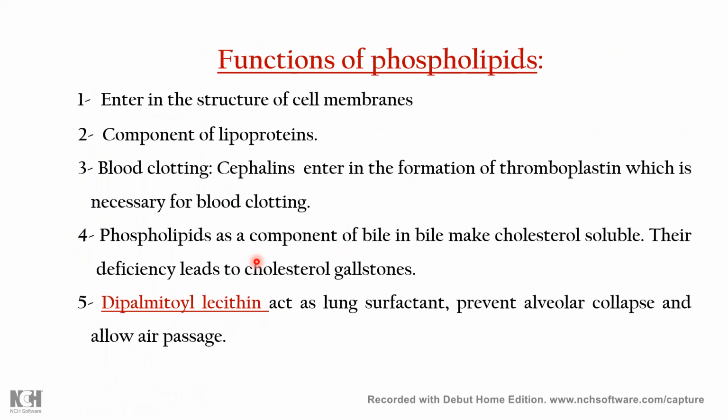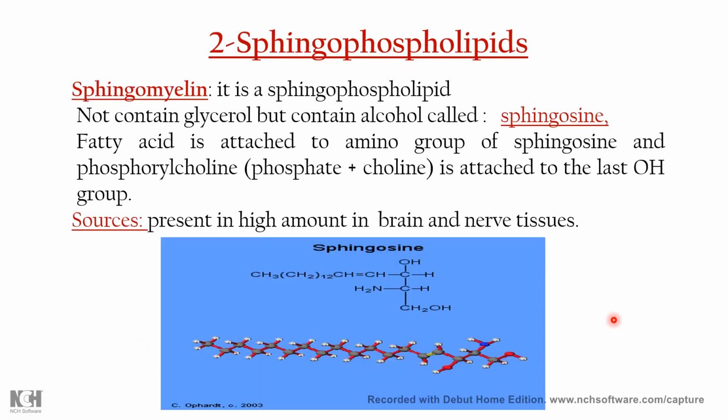Major functions of phospholipids are entering into the structure of the cell membrane and being a component of lipoproteins. Blood clotting is a very important function. Phospholipid is a component of bile, and bile also contains some cholesterol. And the major function which we are now going to discuss is dipalmitoyl lecithin, which acts as a lung surfactant, which prevents alveolar collapse and allows the air passages. So this is all about the phospholipid.